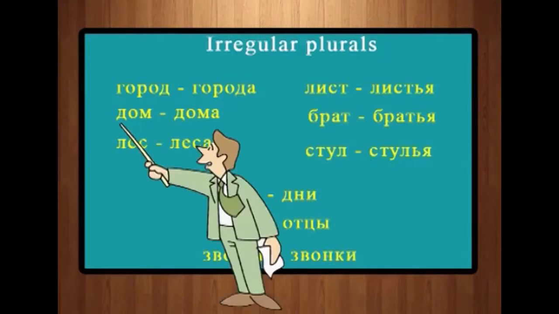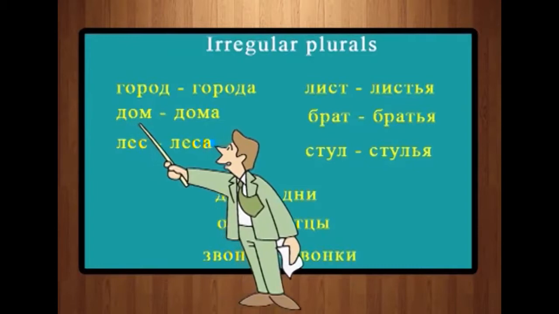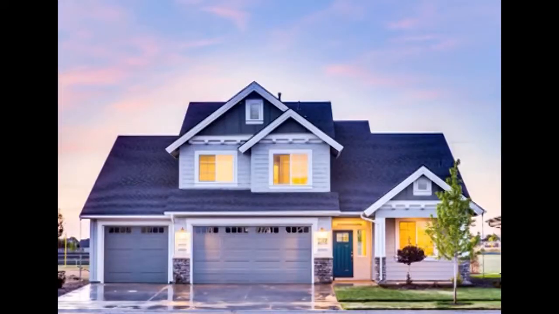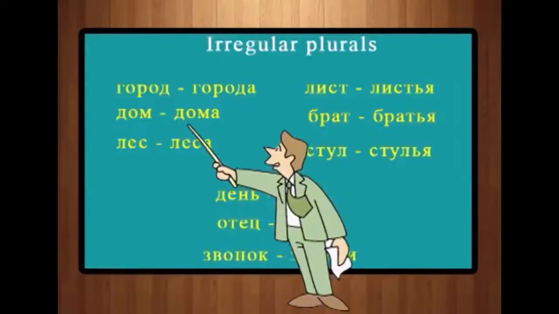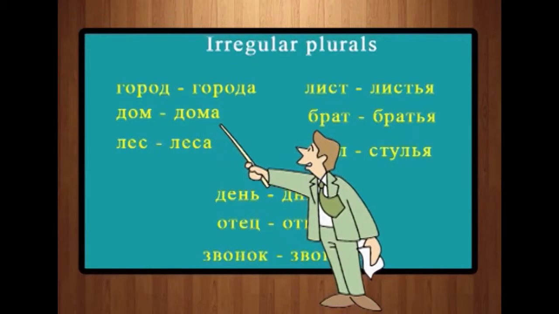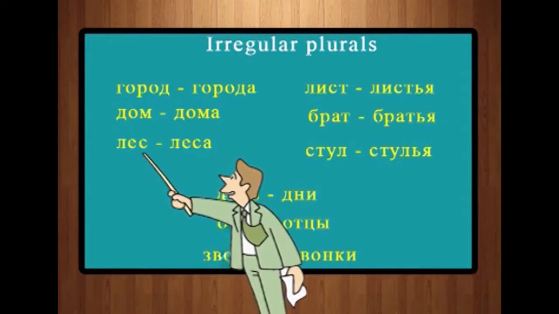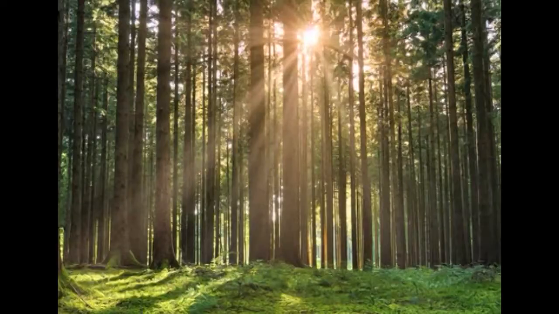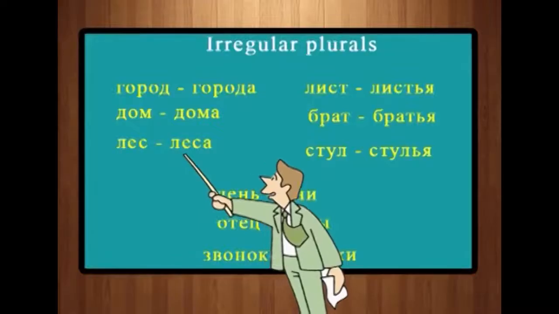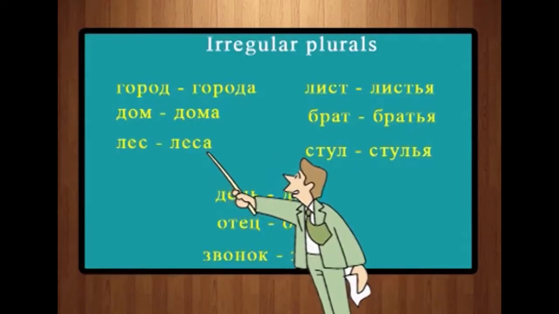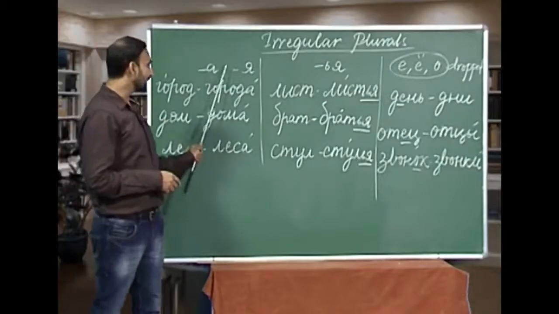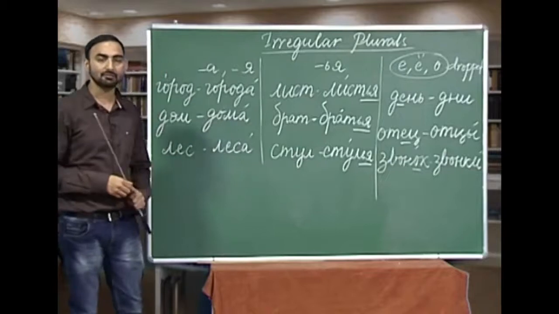The next I have is Dom. Dom, as you know, is house, and plural of Dom is Dama. Dama, houses. The third one is Lies. Lies is forest, and plural of Lies is Lisa. Lisa is forests.